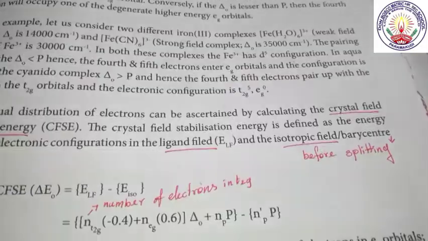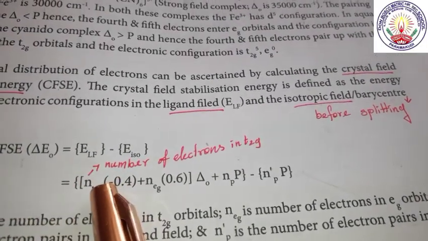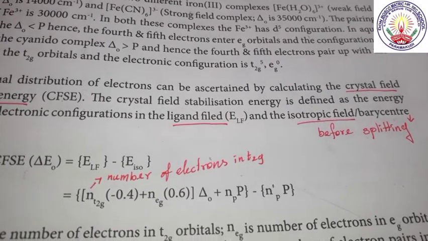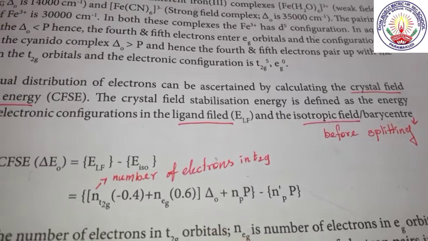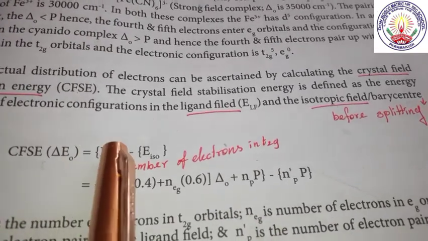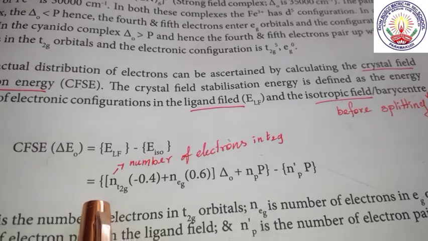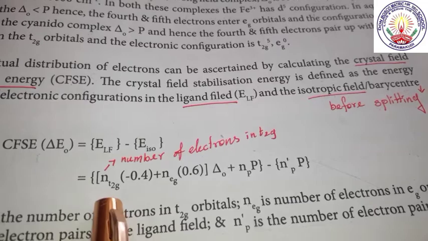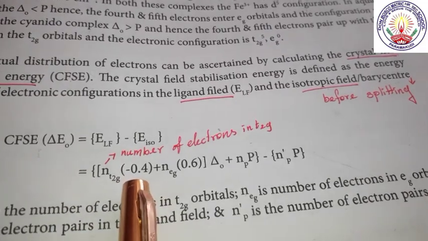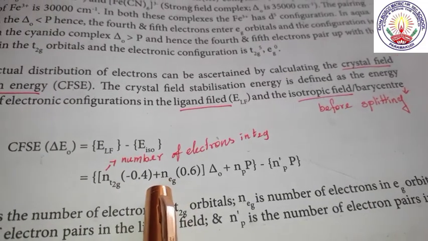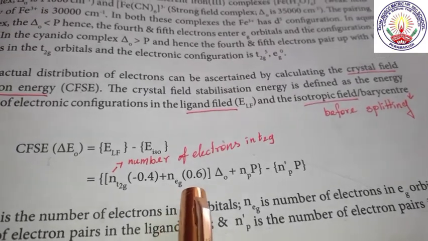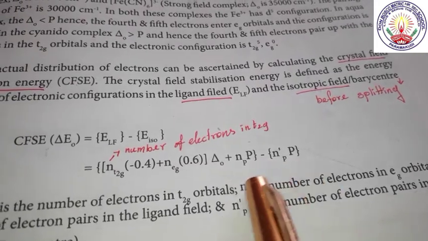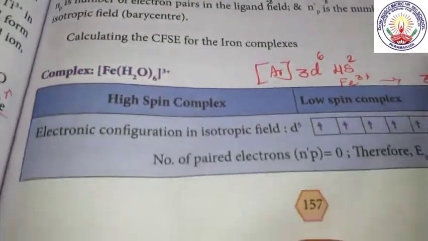What is E iso? E iso is the isotropic field or barycenter. This is the energy before splitting. Now this formula can be written like this: N t2g, the number of electrons in t2g, with its value given here, and this is the number of electrons in eg, plus N P P, the number of pairing. Okay, now we shall see the examples.